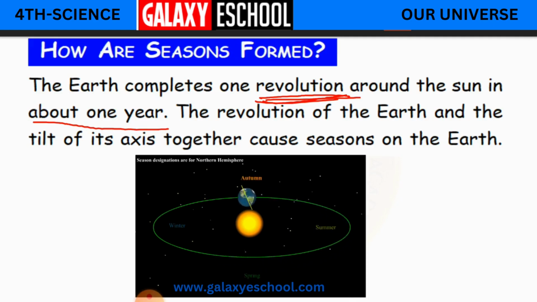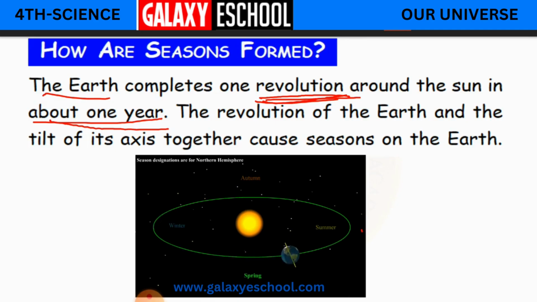So that is why we have 4 main seasons in a year. The earth completes one revolution around the sun in about 1 year. As it is revolving around the sun children, because of this we have different types of seasons in a year.